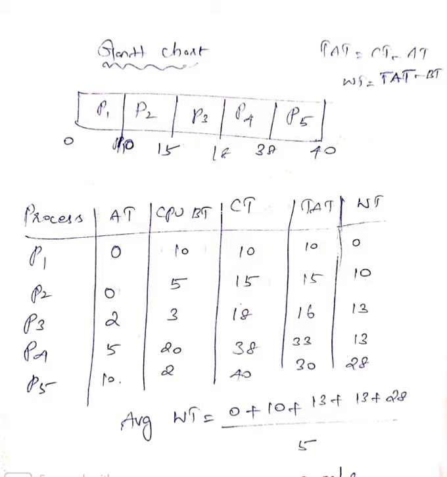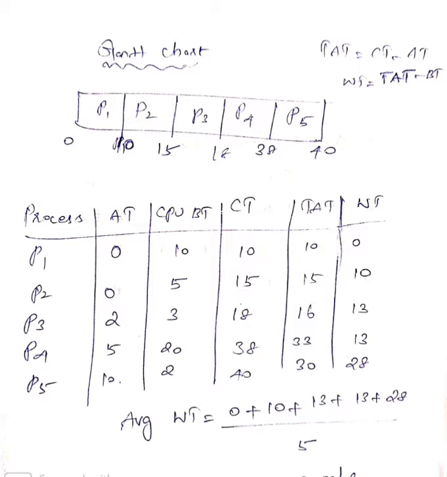Then P1 is over. Then see P2. P2's arrival time is also 0, but because of the first come first served manner, P1 goes first. P1 completes its process first and P2 comes next. P2's CPU burst time is 5, so next in the Gantt chart we write P2: 10 plus 5, 15. Next P3, whose burst time is 3: 15 plus 3, 18.